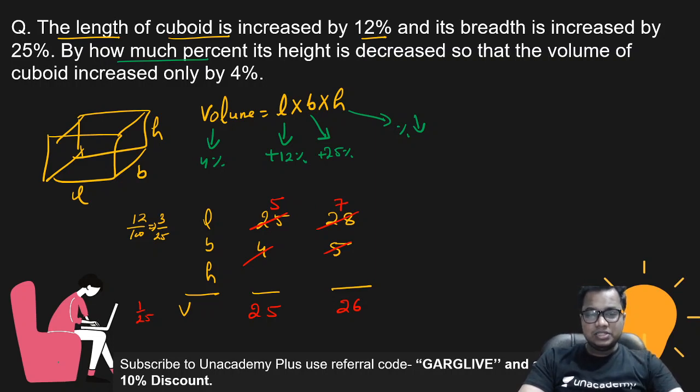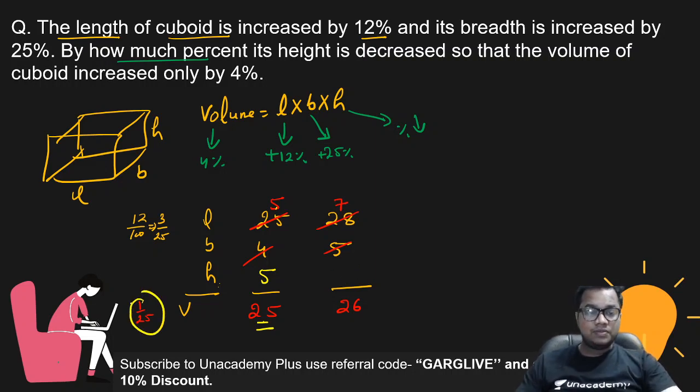Then what is the change in height? I know this side the height is what? This side the height is what? Total volume is what? 25. So the value of height that I can put to get the value is 25. So 5 into 5, 25. 7 into 4, this is what? 1 by 25. That means 4% is what? 1 by 25. So 25 to 26. What value can I put here?